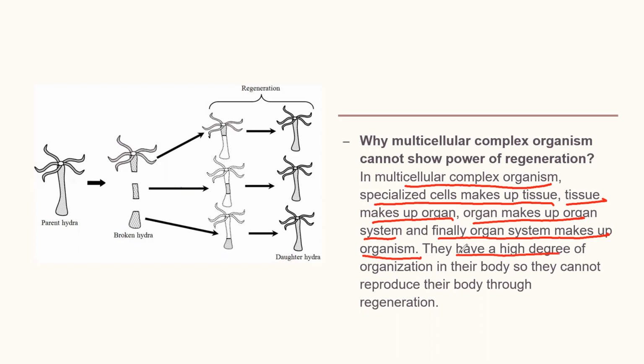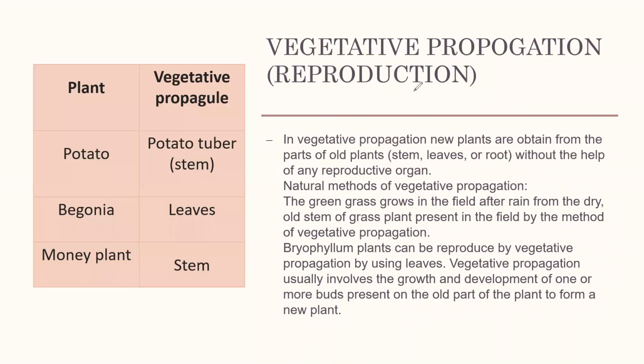They have a high degree of organization in their body, so they cannot reproduce their body through simply regeneration. So they need a special type of reproduction, a special type of cell for reproduction. That's why multicellular complex organisms show sexual reproduction.